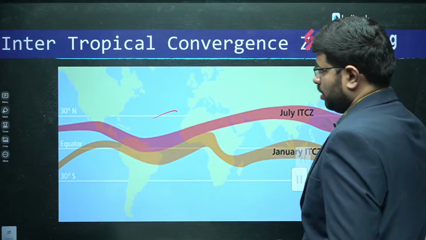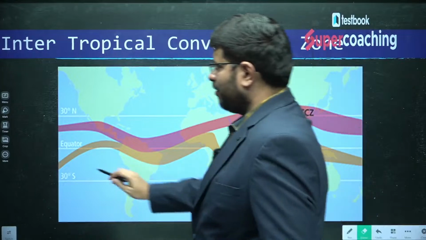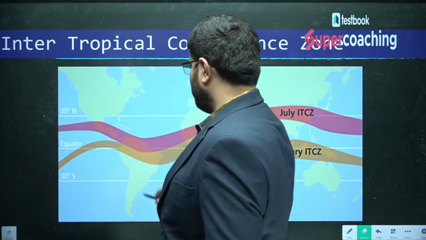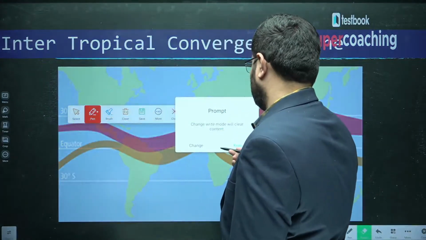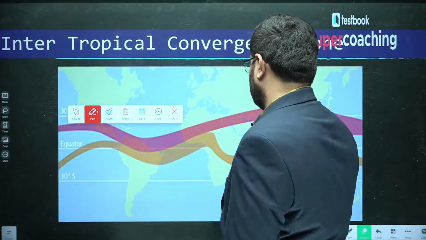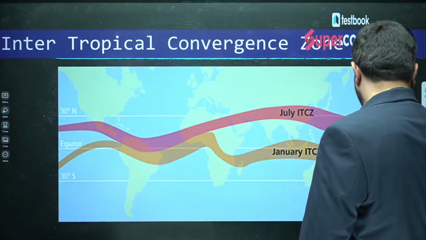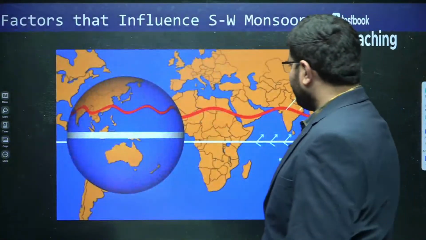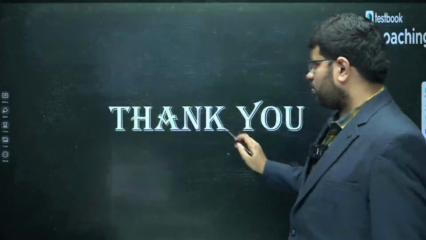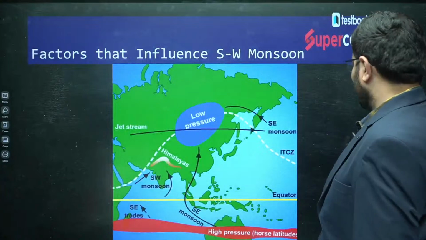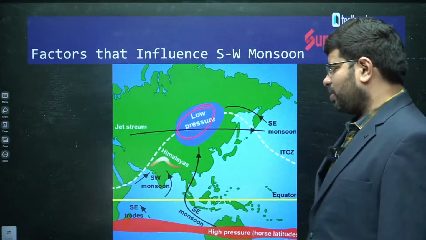Okay, let me erase this. So, this is the role of ITCZ. With this ITCZ into consideration, the other factors which have an influence: there is a role of Tibet which will explain about the monsoons.